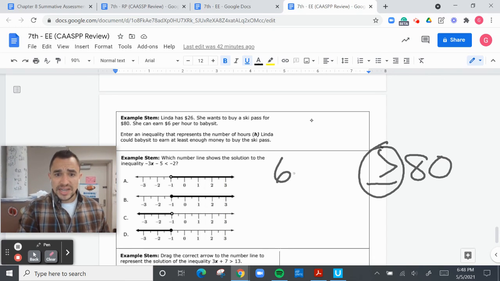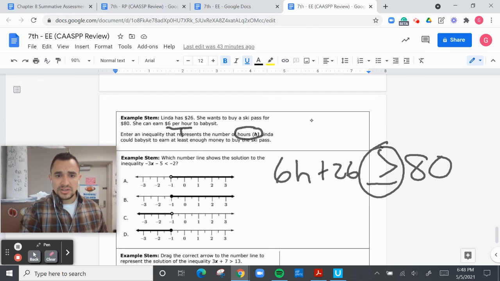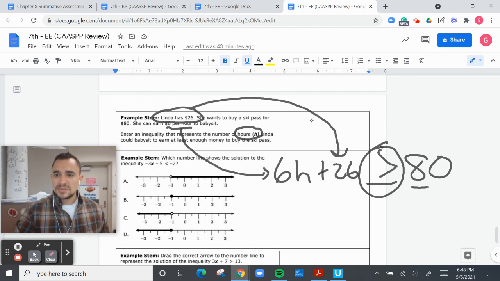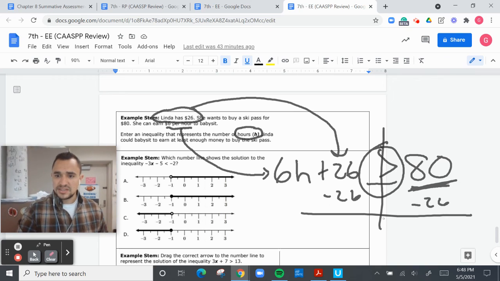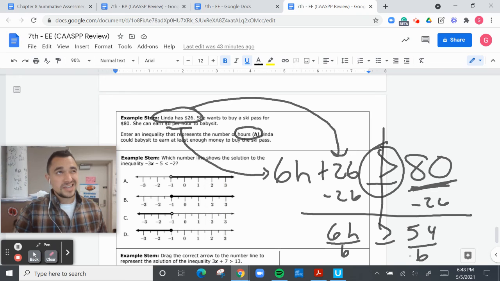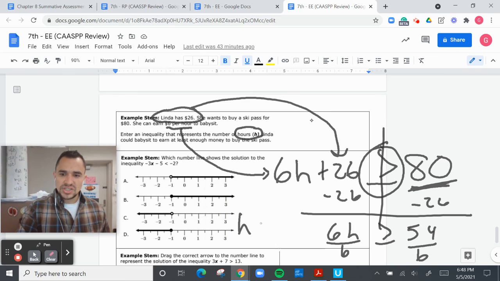She can earn $6 an hour babysitting. H is hours, so $6 an hour, but she has 26. So $6 per hour is that, she has 26 is that, and then that's going to be my total of 80. Minus 26 on both sides. That is going to be 54. And 6H divided by 6, divided by 6. That looks like 8. Nope, 8 is 48. 9, 9 times 6 is 54. Yep, 9. H can be greater than or equal to 9.